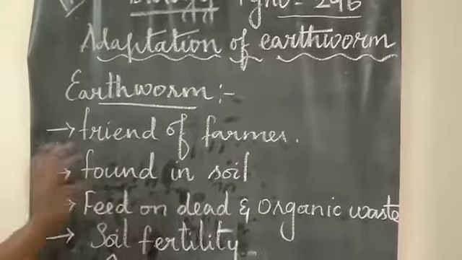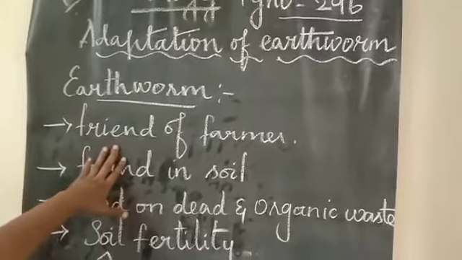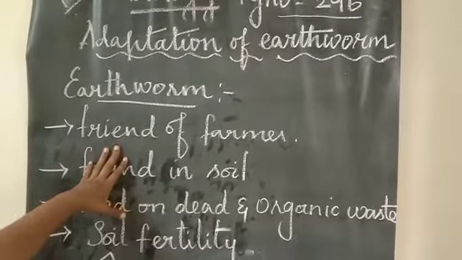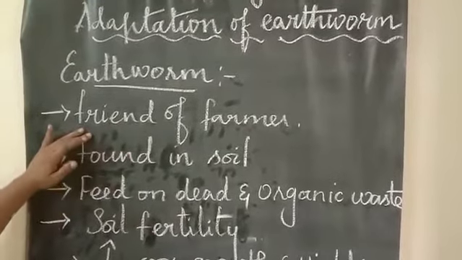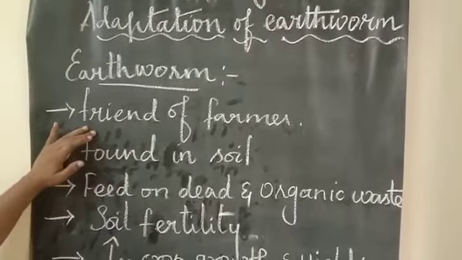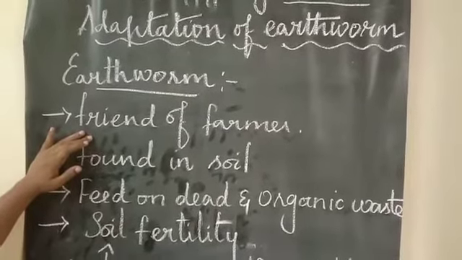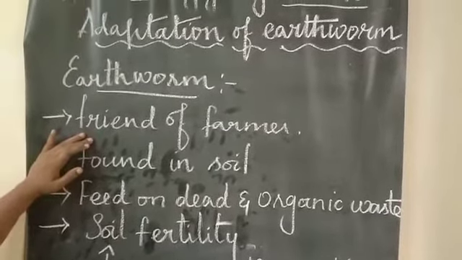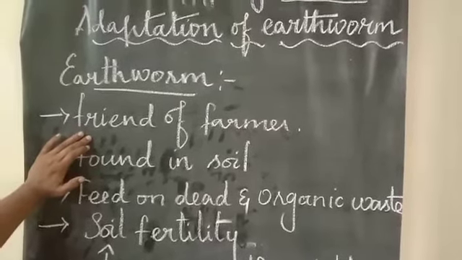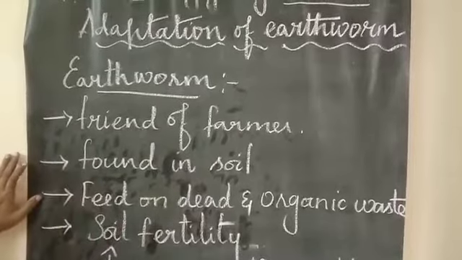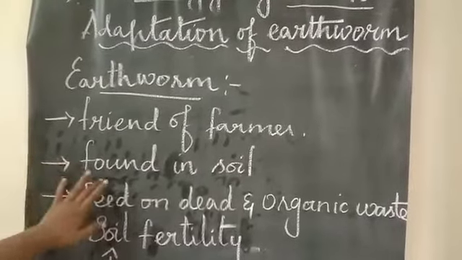First, earthworm is called a friend of farmer. Why is it called friend of farmer? In all aspects the earthworm plays a major role in the agricultural field. For example, the waste which comes out from the earthworm is used as manure, and it helps in the aeration process. So in all, taking organic waste and converting it into manure, we can say the earthworm plays a major role, and it acts as a friend of farmer.